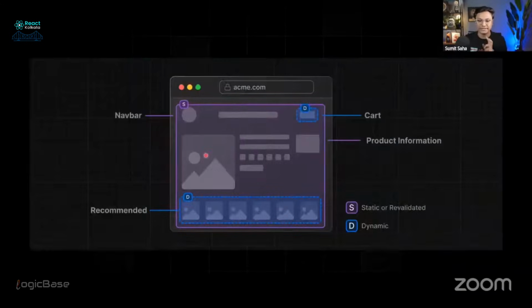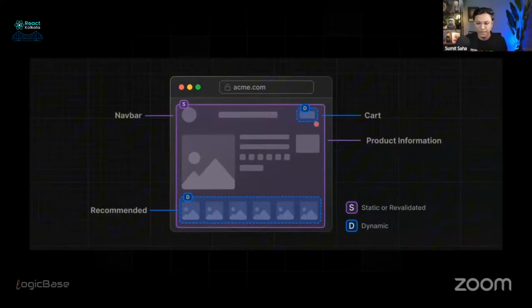So just consider this website. For example, this is taken from the Next.js documentation. So here is a website and this is a product page, an e-commerce product details page. And here you can see the pink area is a static area and the blue areas are actually dynamic areas. From the view, we would expect that this product information will not change frequently. So we want to keep this area static.